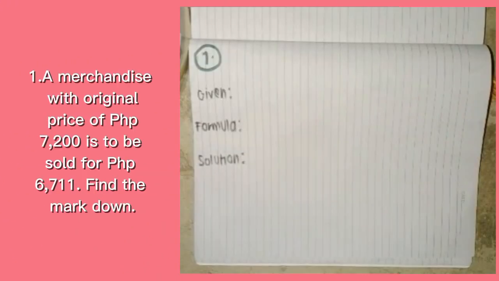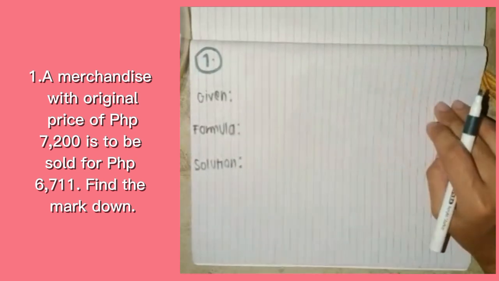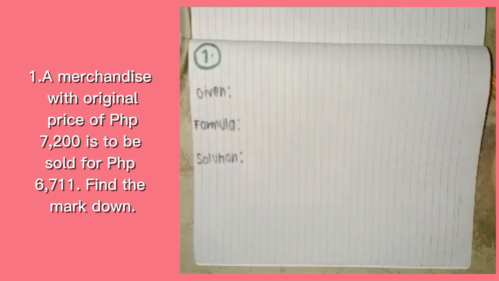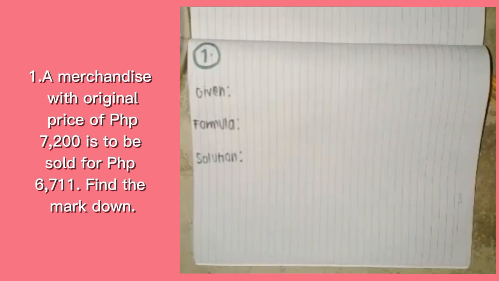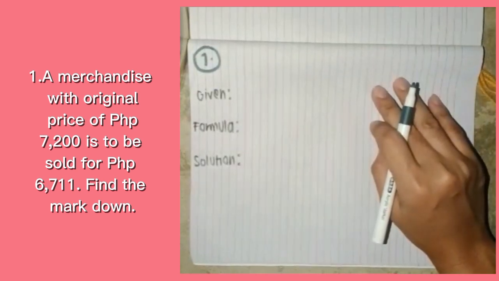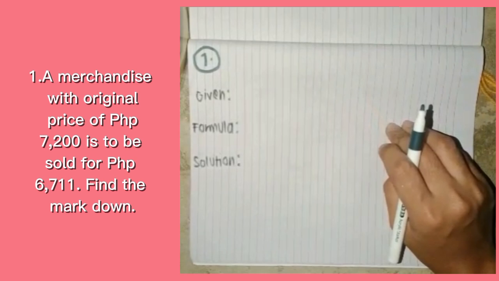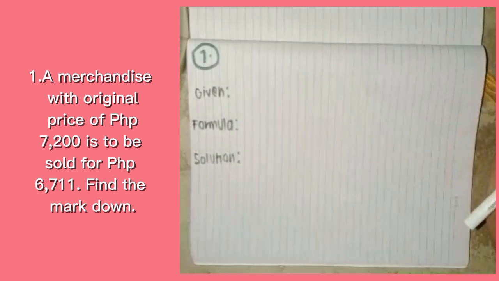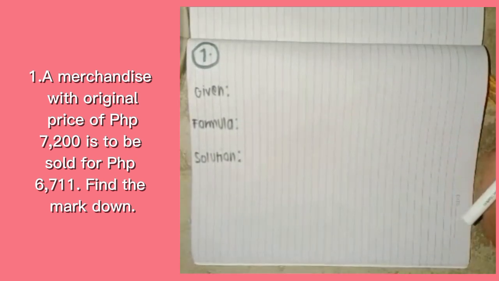So after we know how to solve the markup, we're going to proceed in solving for the markdown. So here in markdown, we are provided 3 examples. But first, let's know the example number 1 and find the answer. So the first question or example is, a merchandise with a selling price of 7,200 pesos is to be sold for 6,711 pesos. Find the markdown.